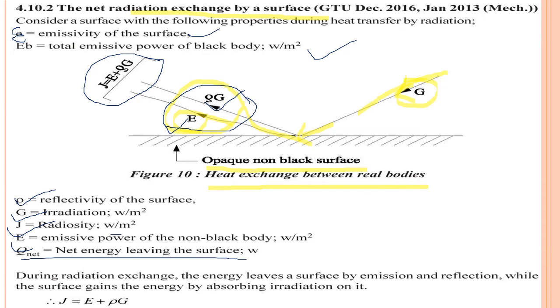This summation is the net energy that is leaving the surface. So the energy leaving the surface is E plus rho G, and the amount of energy that is falling is G.